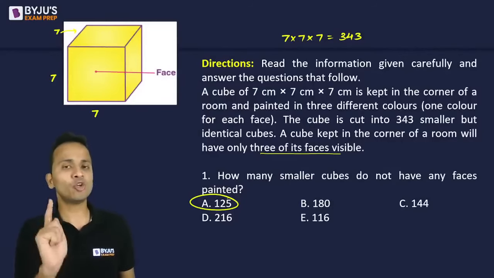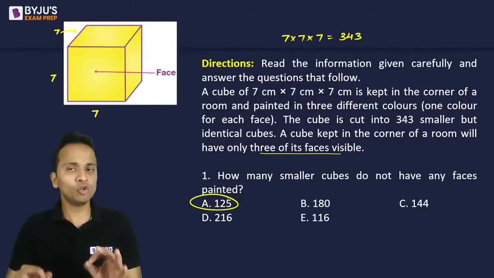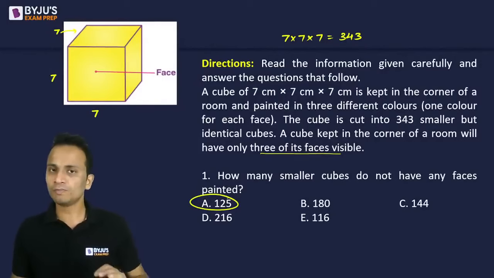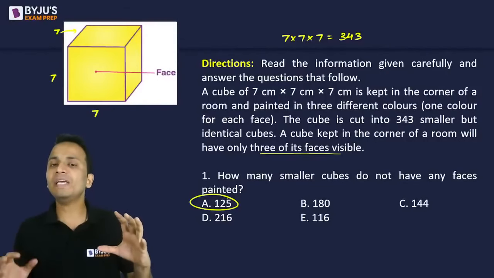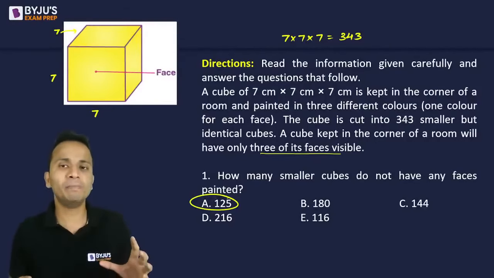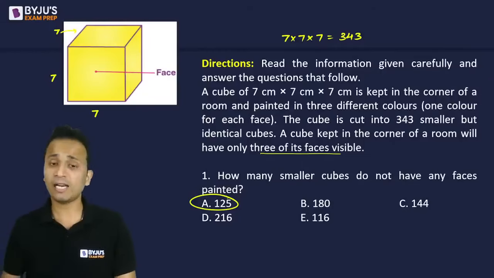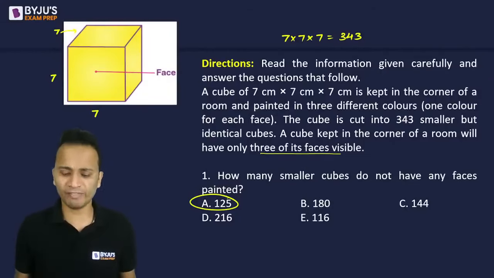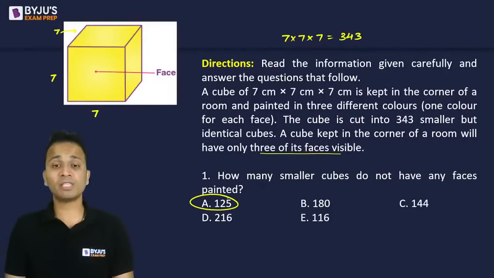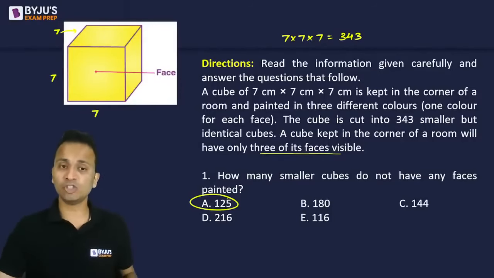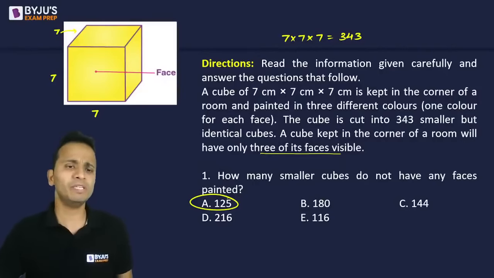But right now the cube is kept in the corner of the room, so 3 faces will be covered and 3 faces will be visible. Only 3 faces will be visible. So please be careful while you are calculating your answer. I am sure the answer will not be 125. Aditya Patel has given a different answer. Aditya, you're saying 216 will be the answer. Dhanshu also confirms that the answer will be 216. So let's see if 216 will be the answer or not.